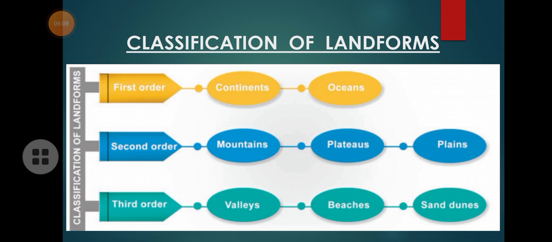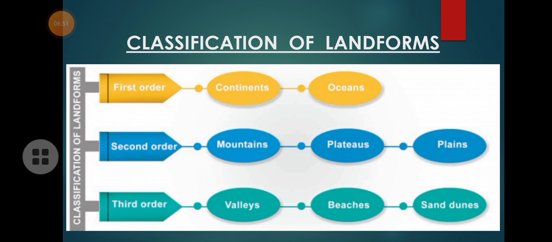Okay, so in the first order we have continents and oceans, which is the major part, that is the largest thing. So it comes in the first order. So what are the landforms in the first order? Continents and oceans, they are the first order landforms. So after continents and oceans, we have the second order. They are mountains, plateaus, and plains. Okay, so inside the continents, we have the second order: mountains, plateaus, and plains.